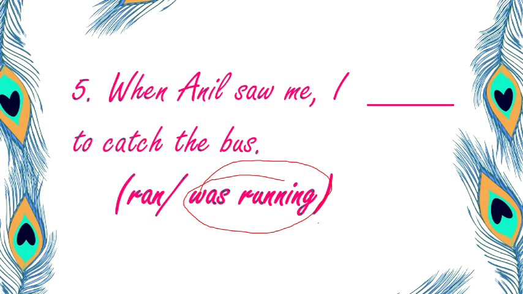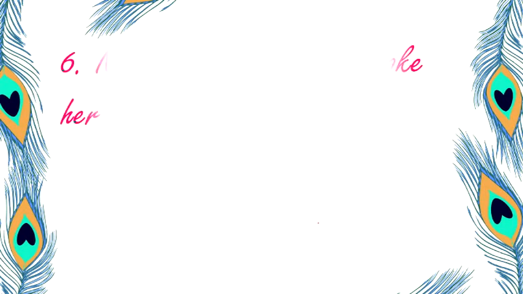R-U-double-N-I-N-G. This is a very good set of questions. We are able to revise our tenses and we are able to see the use of helping verbs, the rules, the spelling. So many things are revised. Now let us see next, dear children.